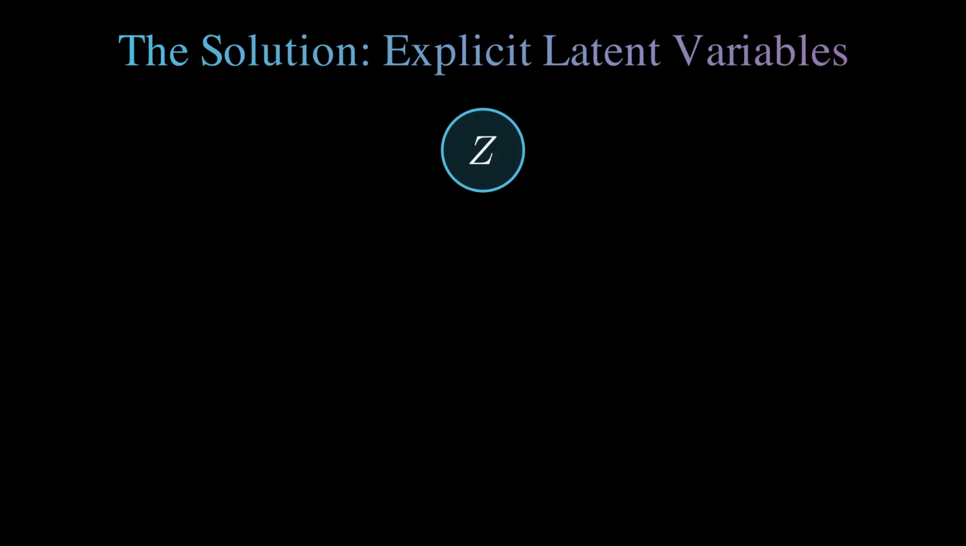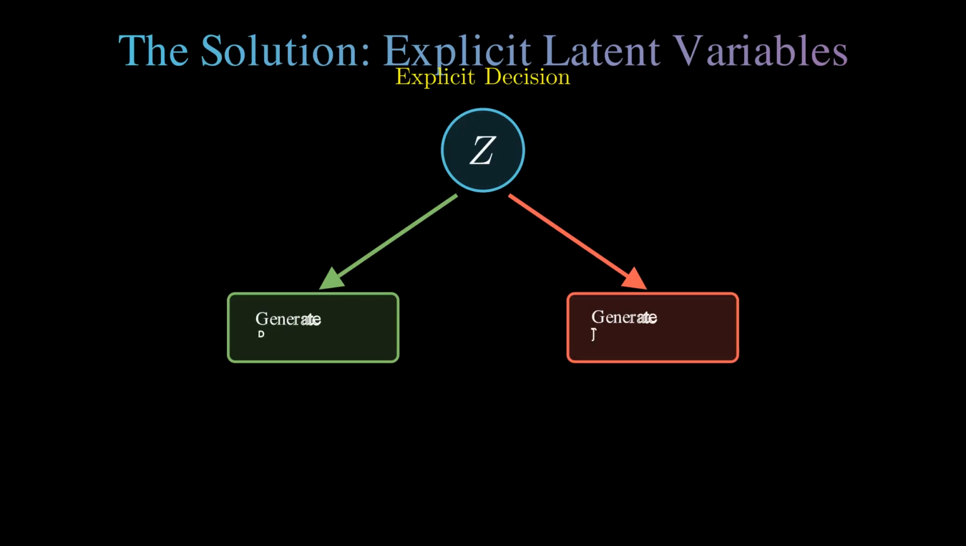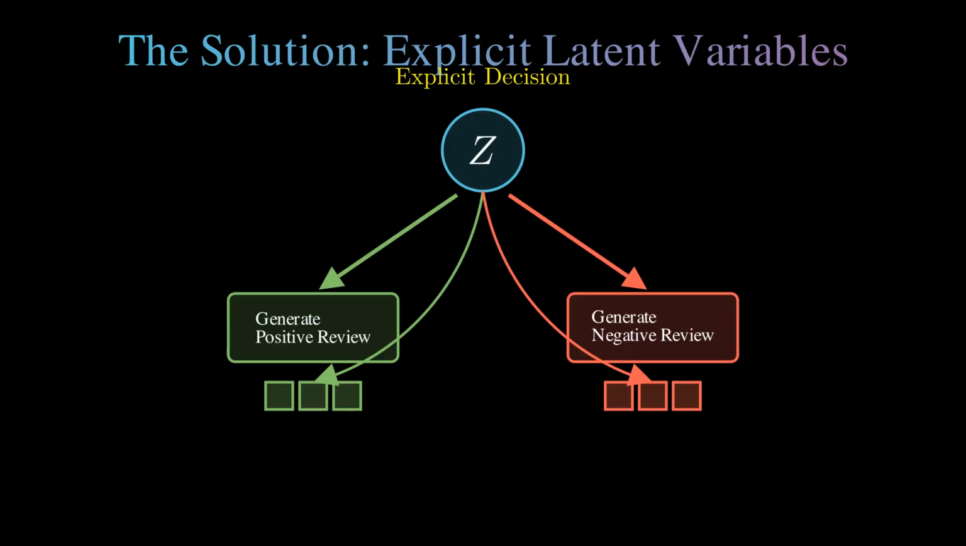The solution is to give the model more freedom by conditioning generation on learned latent variables. Rather than implicitly inferring high-level choices from early tokens, the model can make an explicit upfront decision, such as whether a review is positive or negative, before generating any text. It then produces content that stays consistent with that strategic choice throughout generation.